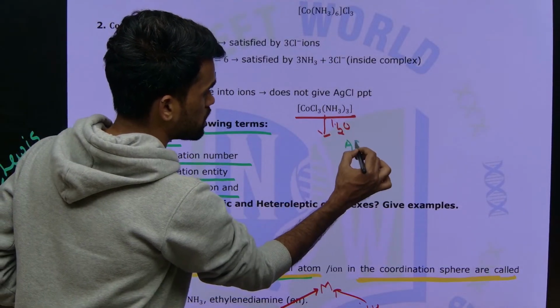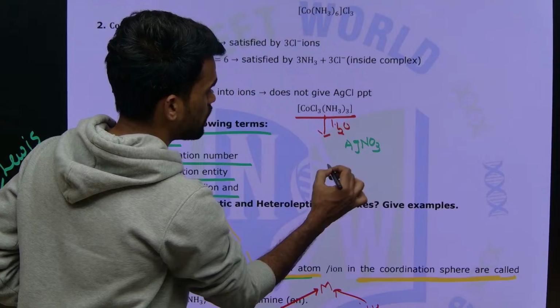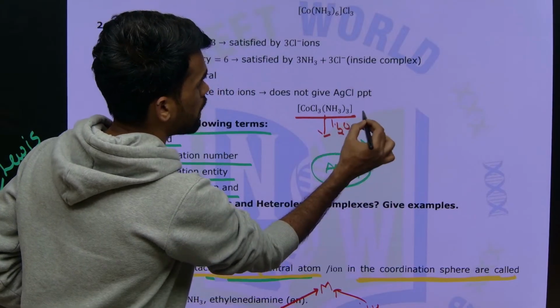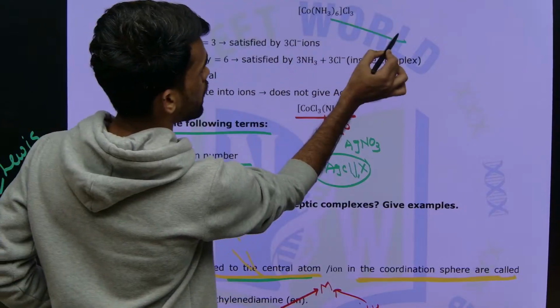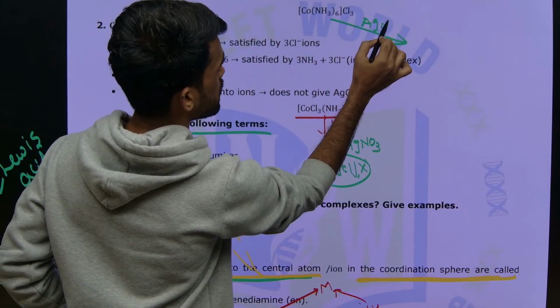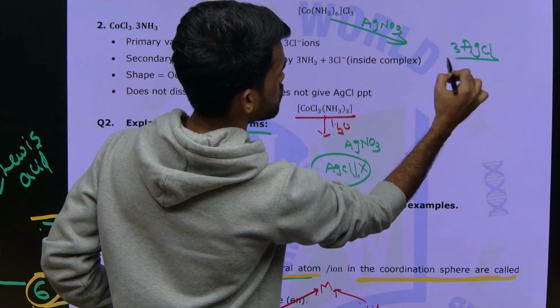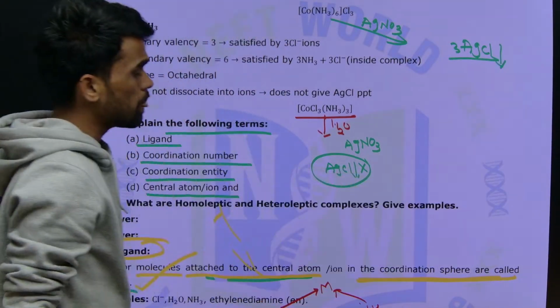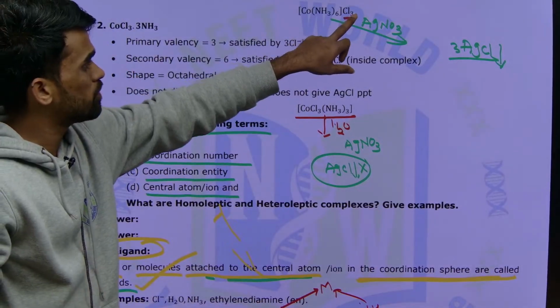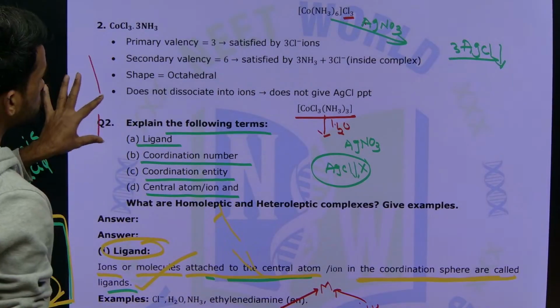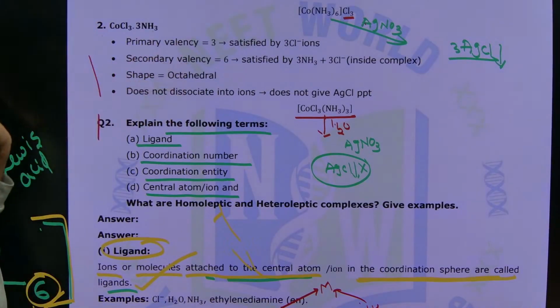If I treat this with AgNO3 solution, there will not be any AgCl kind of precipitation because there is no chloride ion outside. But here you have 3 chloride ions outside. So if you treat this with AgNO3, what happens? You will get 3 AgCl precipitates. Okay, right. So these are only ionizable ones which give precipitate with AgNO3. Next.